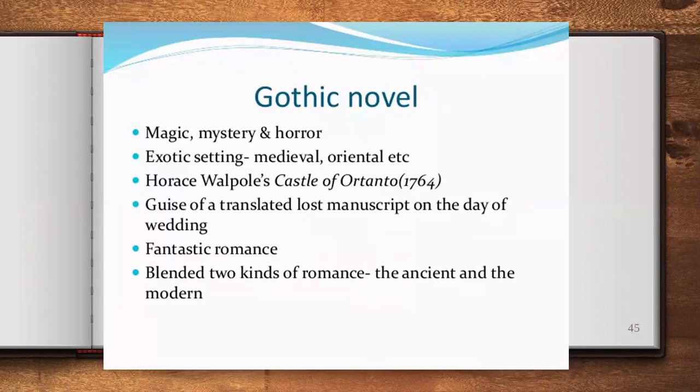Then there is Gothic novel. This term was also used earlier. Gothic novels are novels that include terror, mystery, horror, thriller, supernatural doom, death, decay, haunted buildings. All these kinds of novels are Gothic novels. They have the element of magic, mystery, and horror. You'll have exotic settings, and you'll have Oriental settings as well. The dungeons and all of those kinds of things will be seen in this kind of novel.